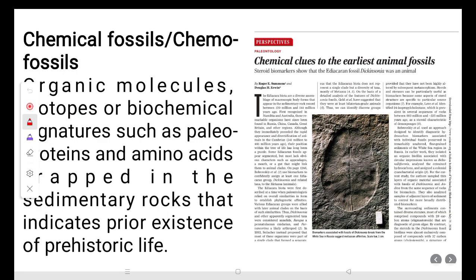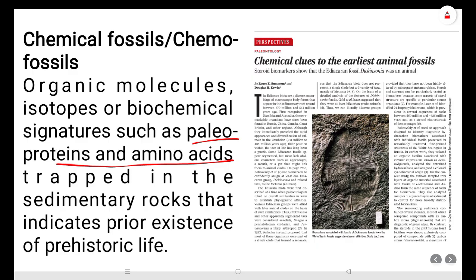Then chemical fossils or chemofossils. So what is a chemical fossil? Organic molecules, isotopes, or biochemical signatures such as paleoproteins and amino acids that are trapped in sedimentary rocks, which indicate the existence of prehistoric life, are known as chemical fossils.